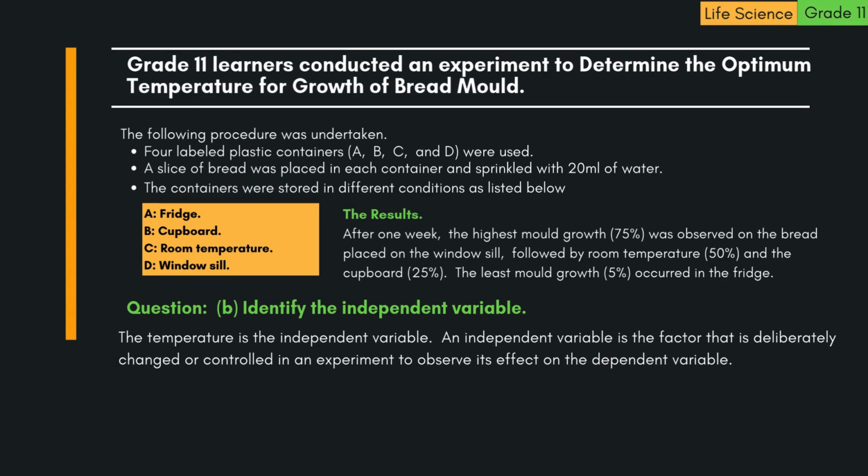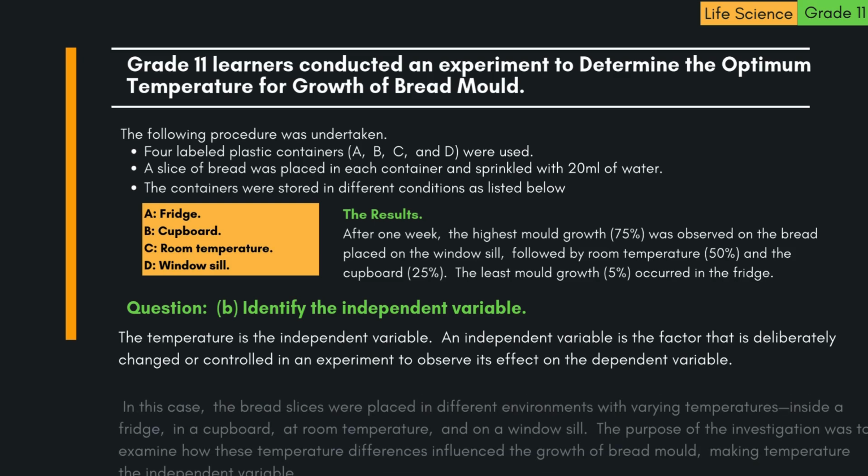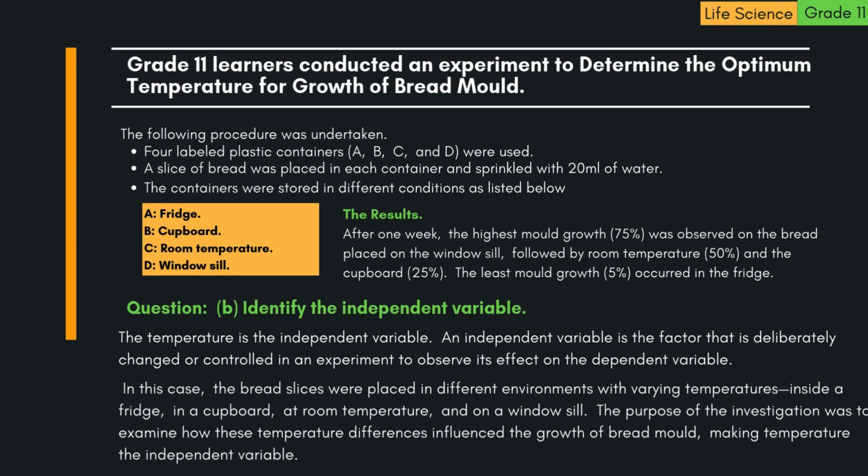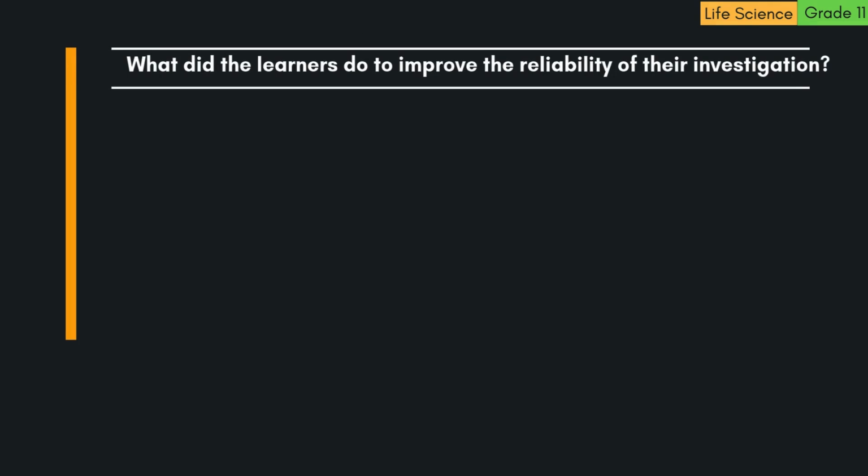The temperature is the independent variable. An independent variable is the factor that is deliberately changed or controlled in an experiment to observe its effect on the dependent variable. In this case, the bread slices were placed in different environments with varying temperatures, inside a fridge, in a cupboard, at room temperature, and on a window sill. The purpose of the investigation was to examine how these temperature differences influence the growth of bread mold, making temperature the independent variable. Question: what did the learners do to improve the reliability of their investigation?